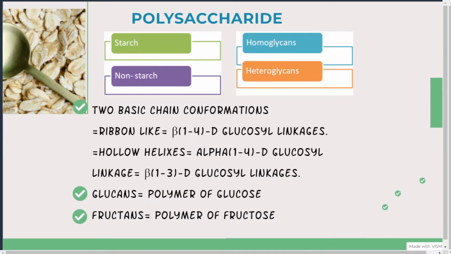Poly means it is having many. Obviously it is having many monosaccharide units. Poly means many, right? So it is having many monosaccharide units. If we see here, poly means it is having more than 20 monosaccharide units.